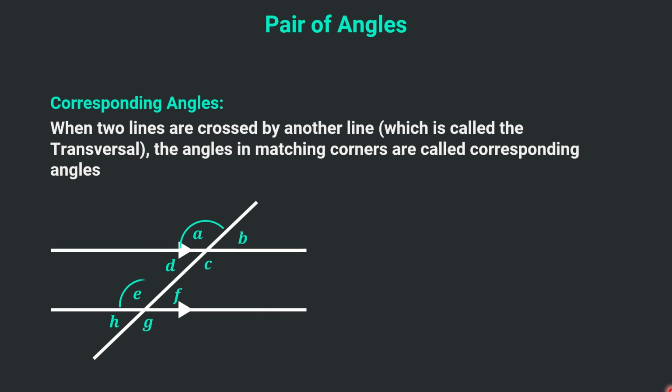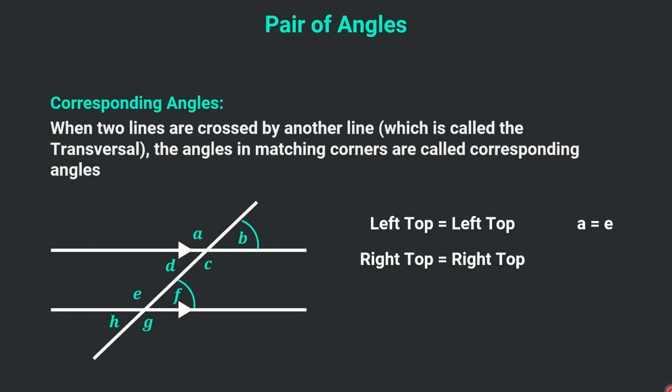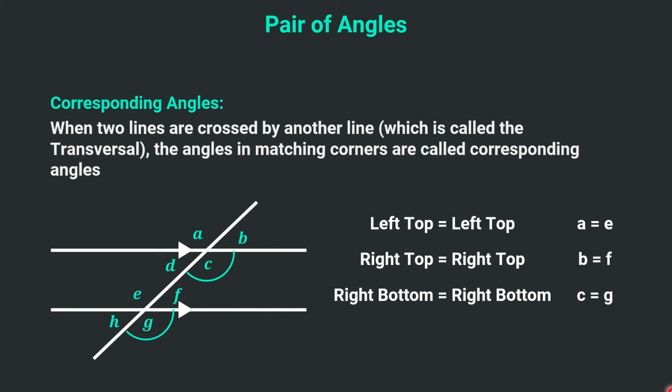Now this angle and this angle will be equal to each other because these are in the matching corners. What does it mean? The left top will be equal to the left top. Since the two lines are parallel, these two angles will be equal to each other. That means A will be equal to E. Then we have this corner and the matching corner will be here, angle F. The right top will be equal to the right top, so angle B will be equal to angle F. Now we have this angle, and the matching corner will be here. The right bottom will be equal to the right bottom, so angle C would be equal to angle G.